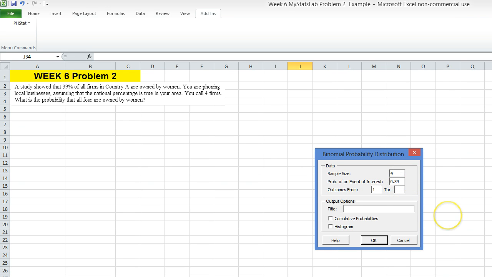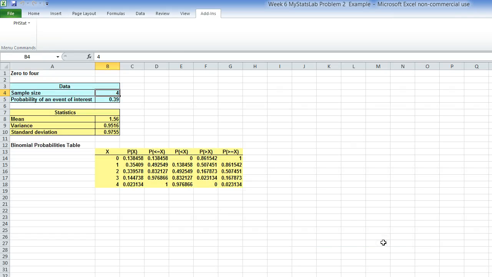I want to see outcomes from, let's do 0 to 4 successes. And I want to do cumulative probability so that I can talk you through some of the outcomes, as I said, way beyond what the problem is asking for, but you'll be able to use this to do future problems or anything at all to do with a binomial distribution.